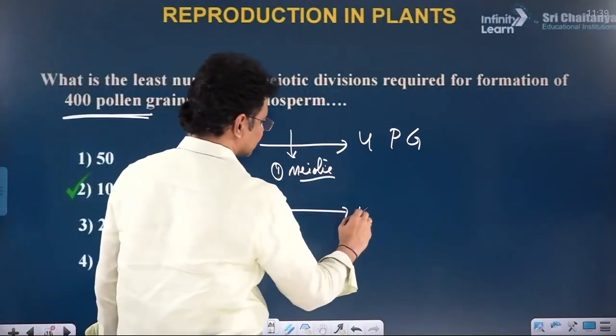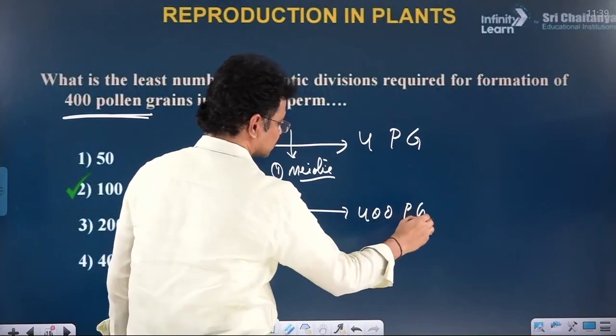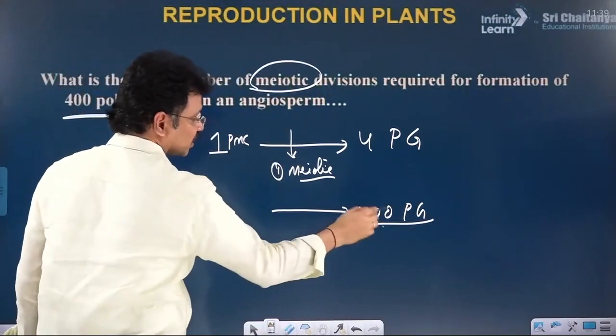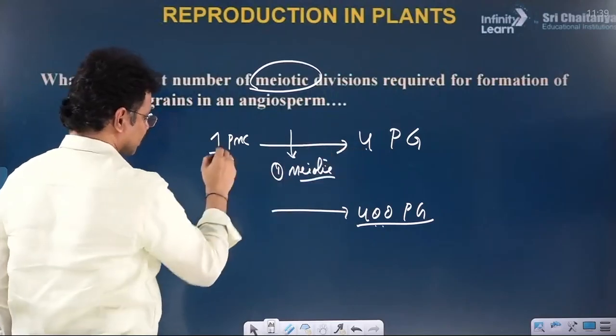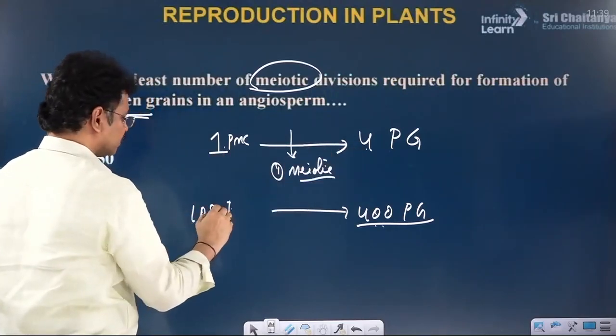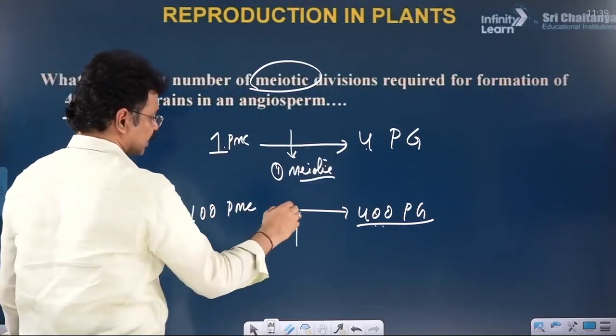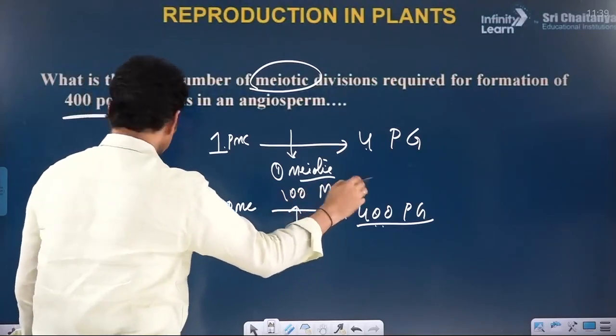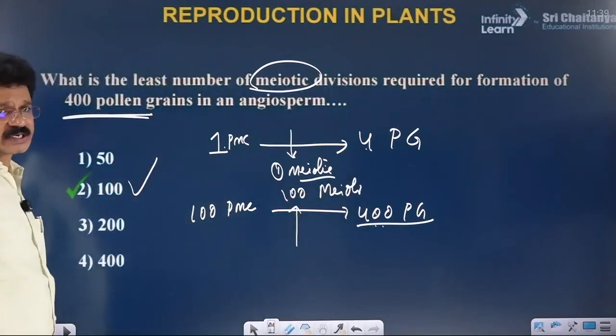But as per our question, how many meiotic divisions are required to yield 400 pollen grains? For 4, 1; then for 400, 100 pollen mother cells and 100 meiotic cell divisions. Then the right answer is the second option.